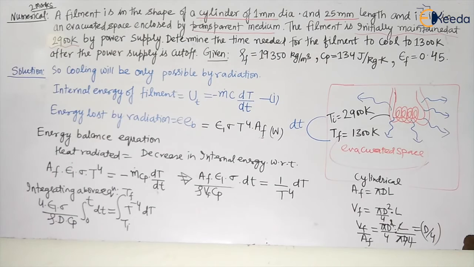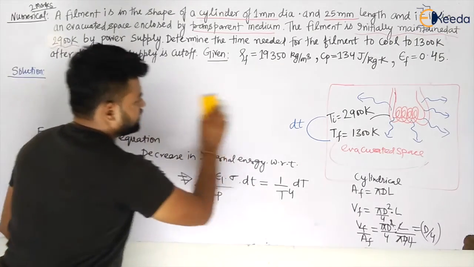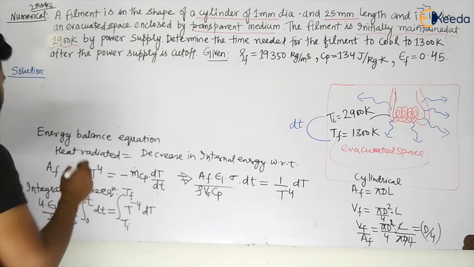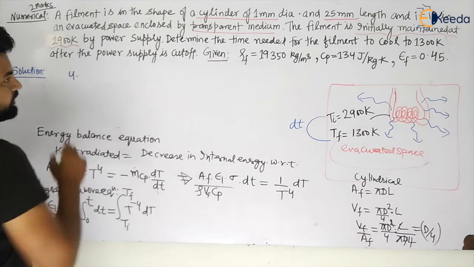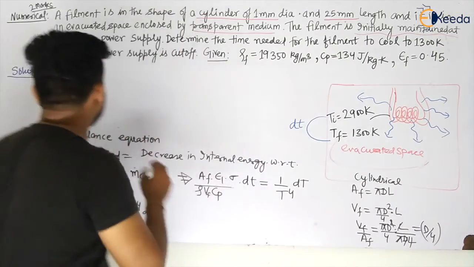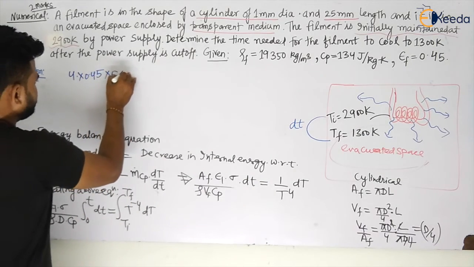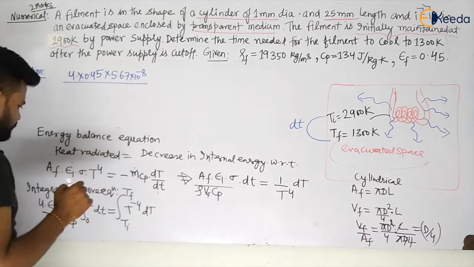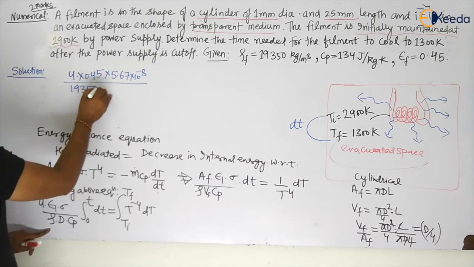So can we do this? Let us see, my dear students. This will become equal to 4 into epsilon 1 sigma. Let us put all values: the value of epsilon 1 is given to be 0.45, multiplied by sigma, 5.67 into 10 to the power minus 8, divided by rho, given to be 19350, multiplied by d.